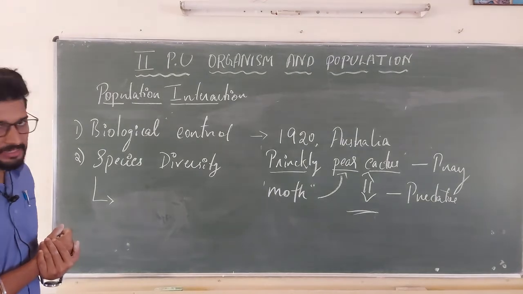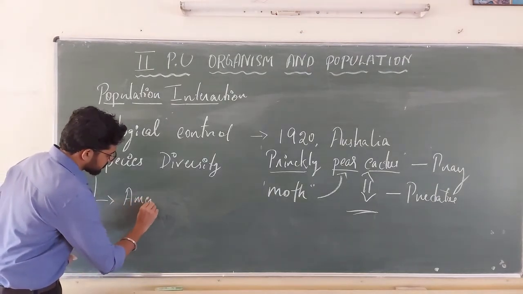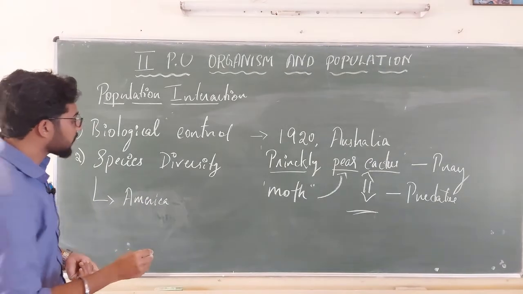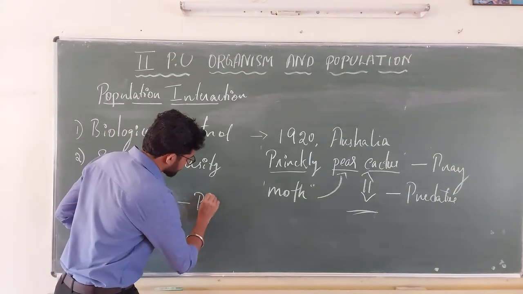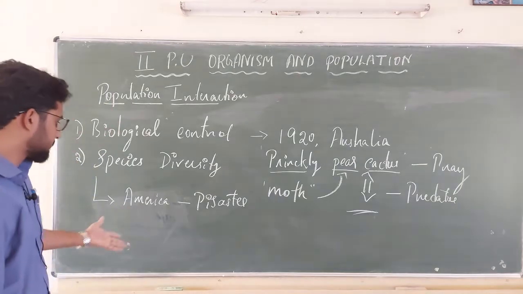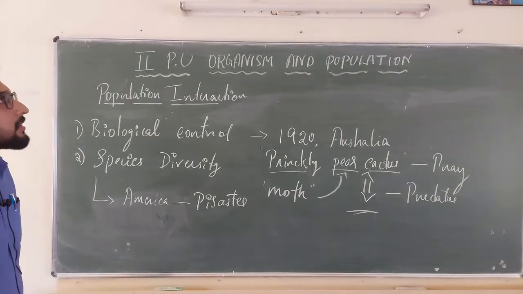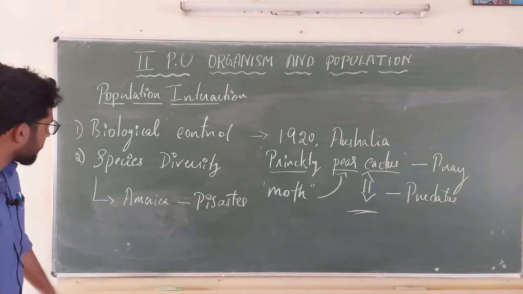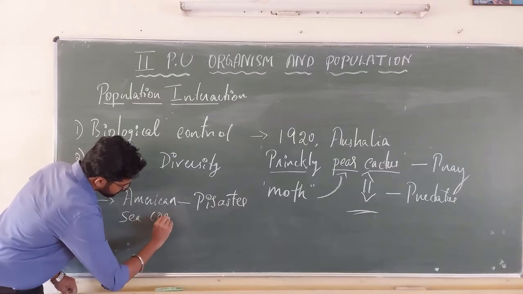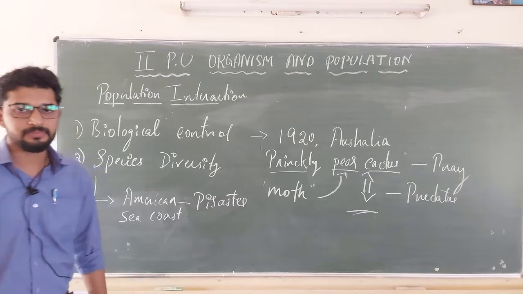There is one starfish in America called Pisaster. Of course, in the American sea coast, there is one starfish called Pisaster.